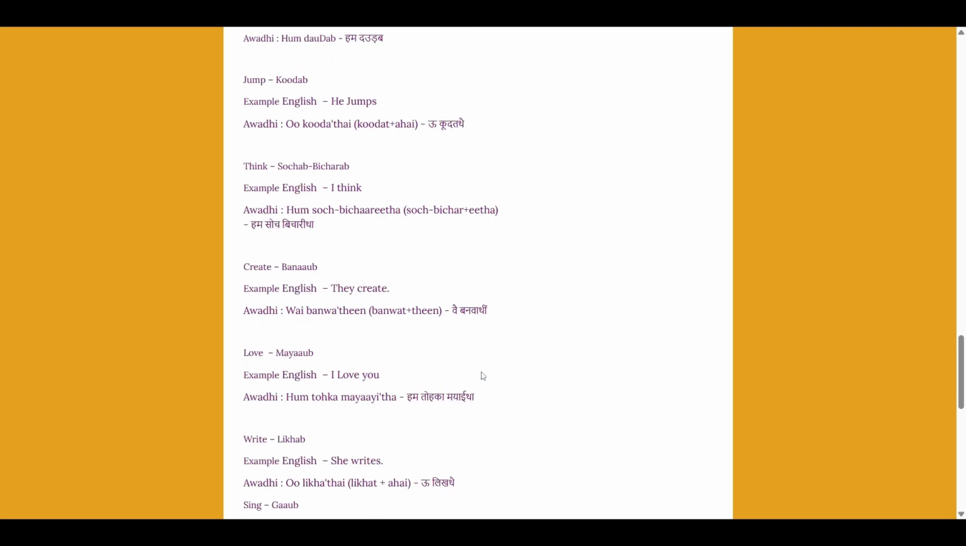Create is बनाऊब, they create. वह बनवा थी, they eat. वह खा थी, they drink. वह पिए थी. So whenever it is they, the verb will end with थी. वह खा थी, पिए थी, रोव थी, जा थी, पढ़ा थी. And when it is for myself, it will be हम खाई था, हम जाई था, हम पी था, हम पढ़ी था.